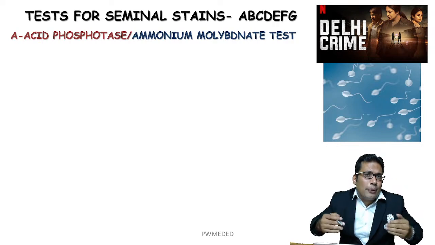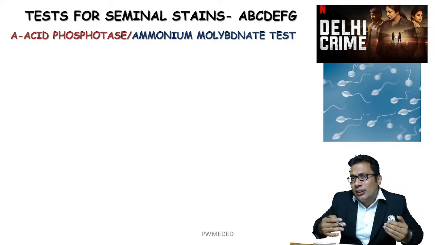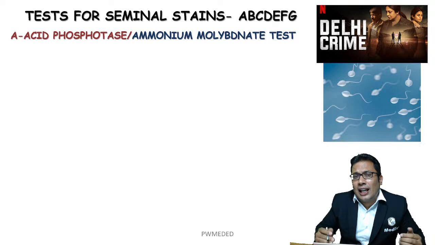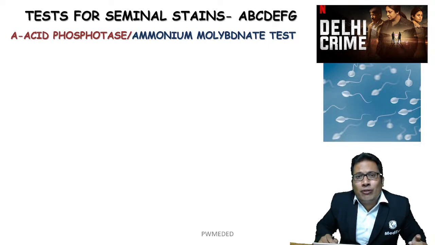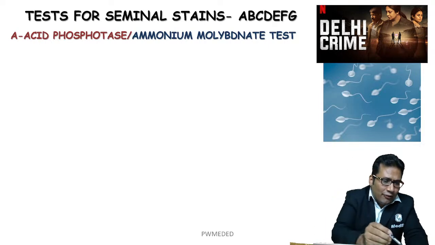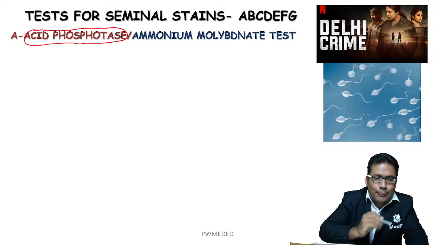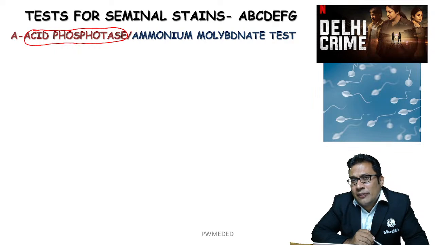The level of acid phosphatase is almost 500 times more than in other body fluids. So A is for acid phosphatase test. This can be asked in the exam. Acid phosphatase is one of the commonly used tests in detection of seminal stain.